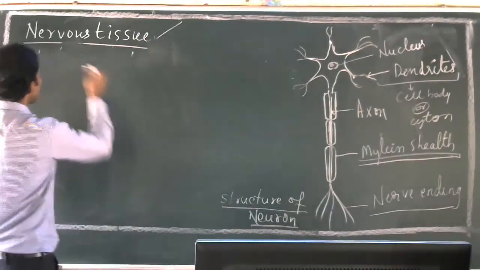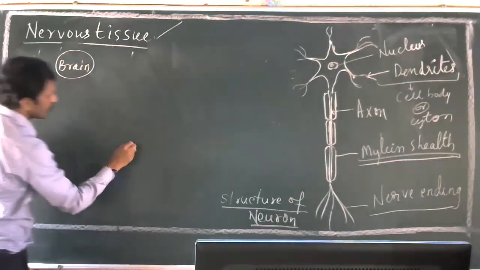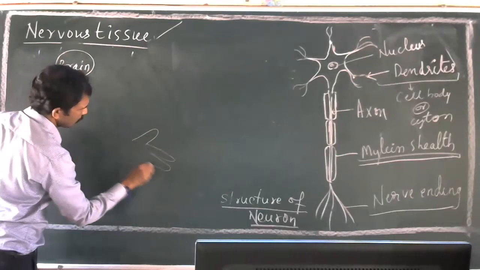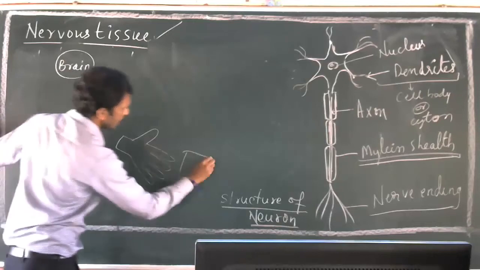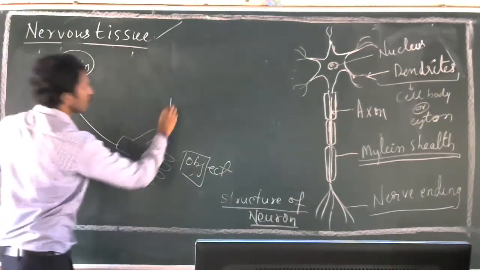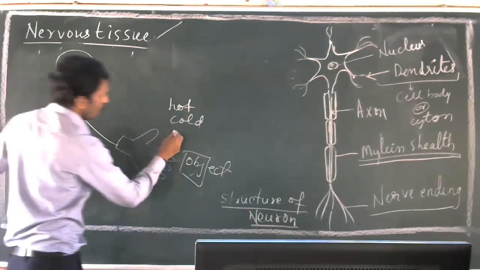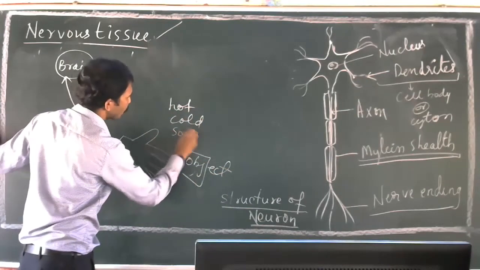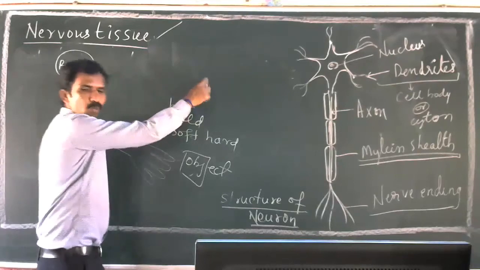See, you think that this is the brain, and this is our hand. If I touch any object here, the message has to be carried, whether hot or cold, soft or hard, whatever the object is. If I touch this board, the board is hard.